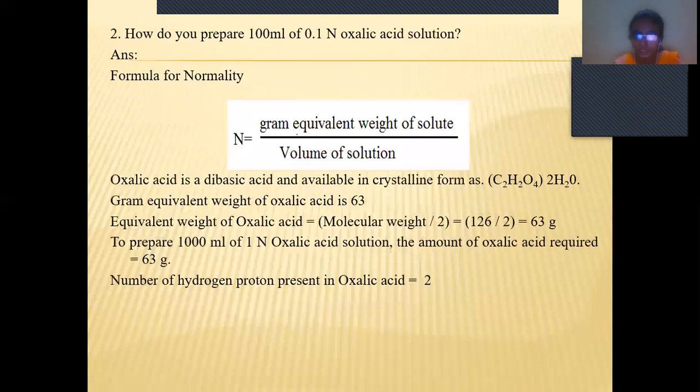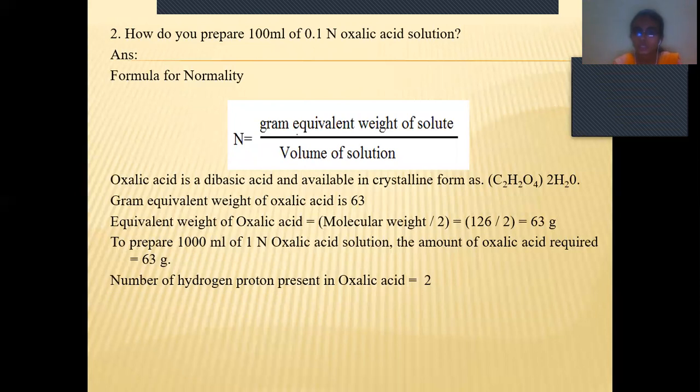I will explain it again. We want a 0.1 normal oxalic acid solution, but not for 1000 ml. We should not prepare the solution for 1000 ml; we just have to prepare it for 100 ml. So the formula is N is equal to gram equivalent weight of the solute by volume of solution.